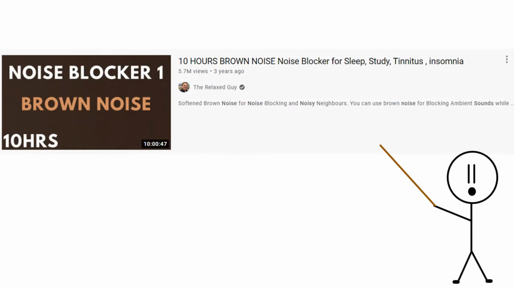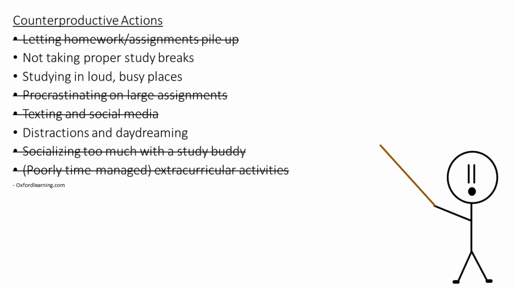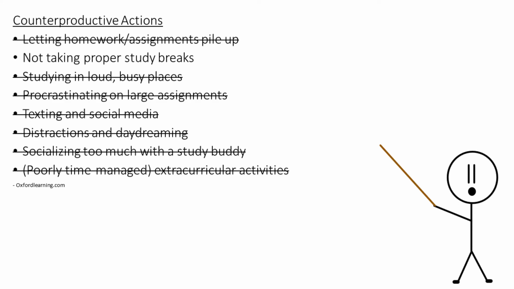I also decided to add a brown noise player to my app. For those of you who don't know what this is, it's a sound that helps block other noise. So that takes out 2 more of our problems. My last idea was to add a timer to take care of our last problem, which is not taking study breaks. I found that 5 minutes usually works the best for me, and that takes care of our last problem.